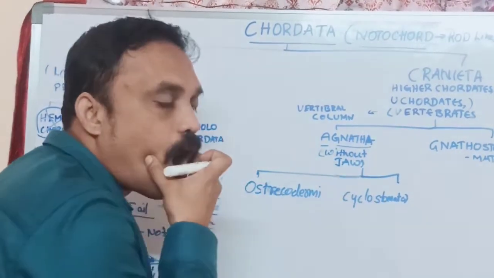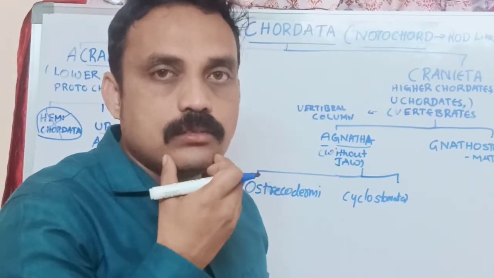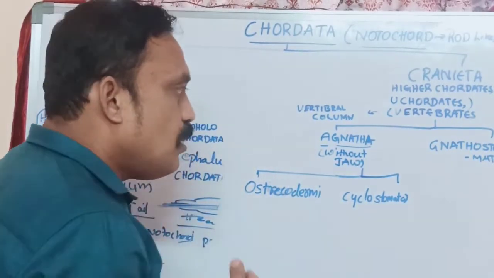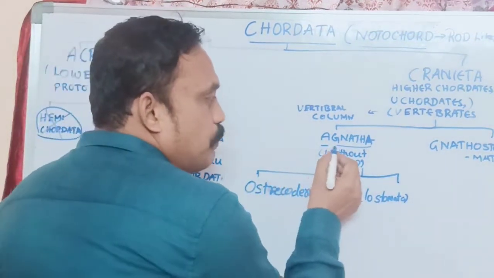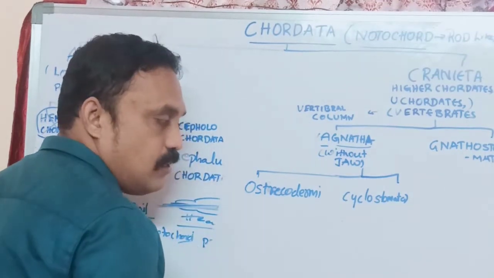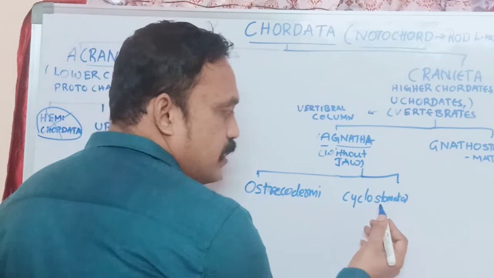They don't have jaws. For us, we have upper and lower jaws, and the lower jaw is movable. Without jaw, especially for those organisms, we call them Agnatha. Agnatha are of two types: Ostracodermi and Cyclostomata.